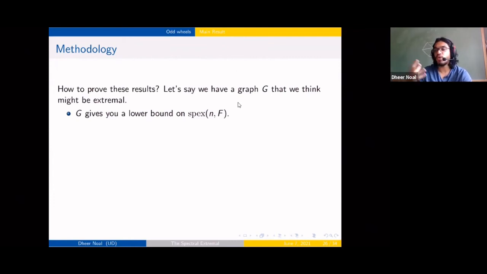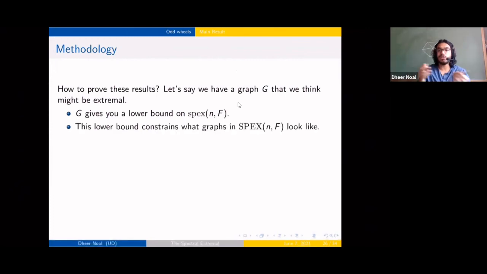It would give you a lower bound on what the spectral radius of your extremal graph would be. Once you have a lower bound on the spectral radius, it sort of constrains what your structure is going to be for that graph, right?